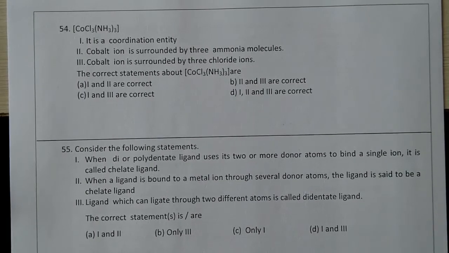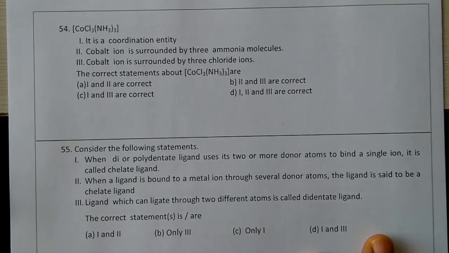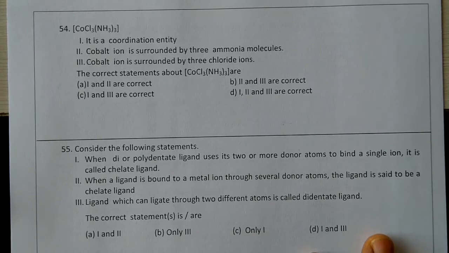[Co(Cl)3(NH3)3] is a coordination entity. The cobalt ion is surrounded by 3 ammonia molecules and by 3 chloride ions. So which of the statements is correct?